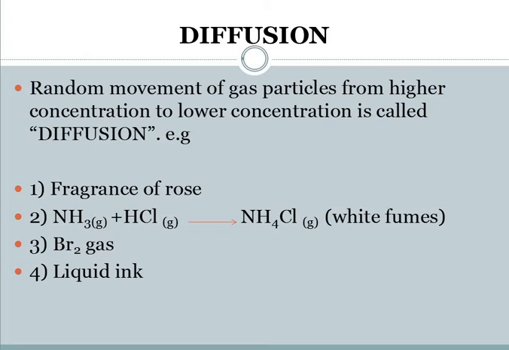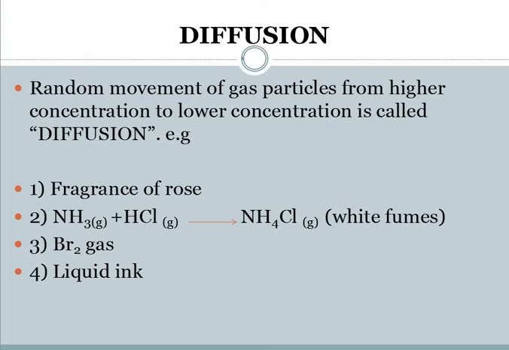So from higher concentration to lower concentration, such as the fragrance of a rose. If a rose is kept in one corner of the room, the smell isn't only over there, but throughout the room in which it is kept. So it means that from that one place, it is moving to all the other places available. That is from higher concentration to lower concentration.